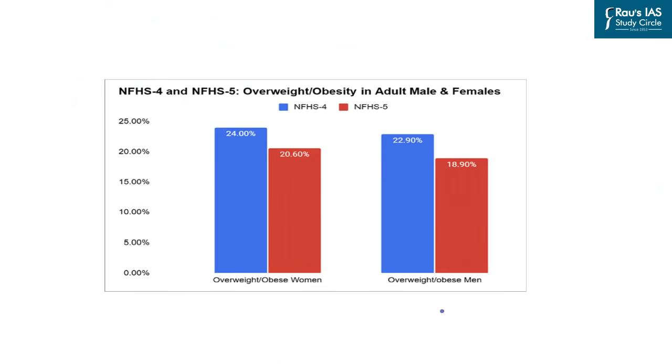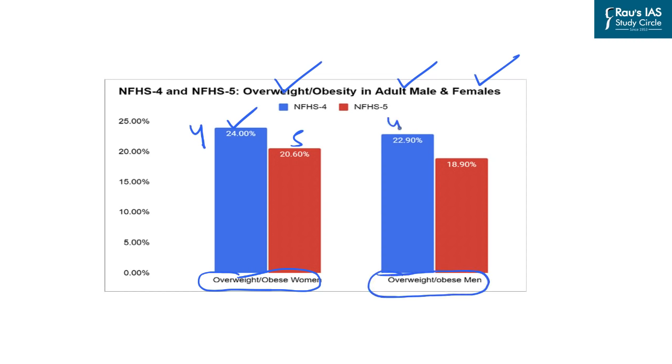Then if you look at the overweight or obesity in adult males and females, it was about 24% in NFHS 4. Now this has reduced to about 20% in overweight or obese women in India. And if you look at the situation of overweight and obesity in men, it was about 22% in NFHS 4, and it has also reduced to about 18.9% in NFHS 5. So even though we see that on some parameters the situation has improved, still if you look at the absolute number, this is way too high for a country to focus upon.